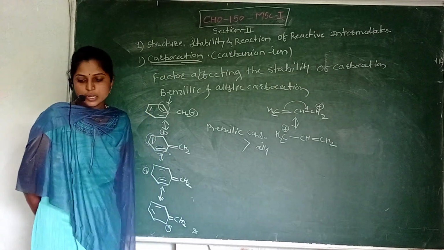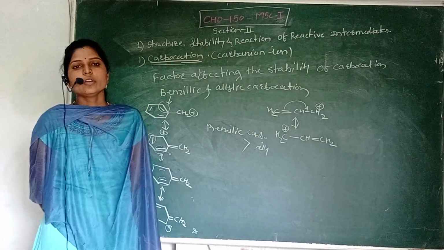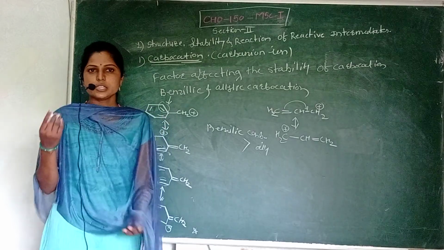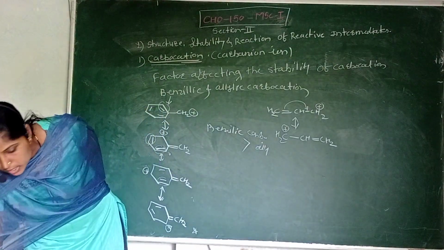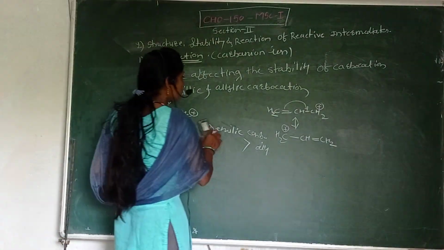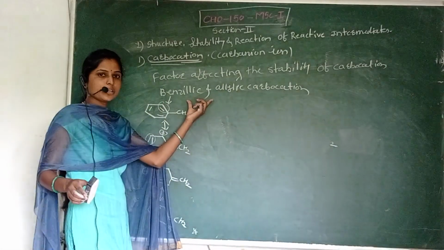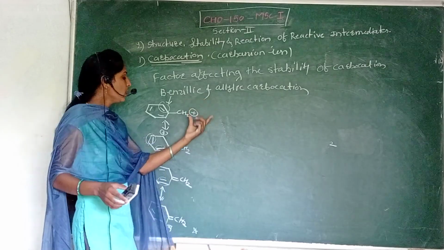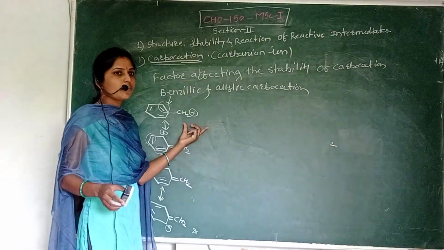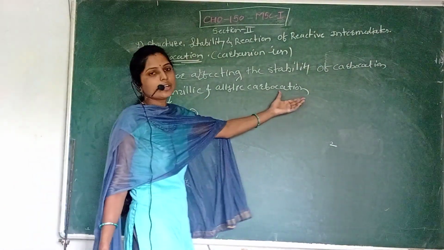So the benzylic carbocation is more stable because it has three resonating structures and the allylic carbocation has only one.